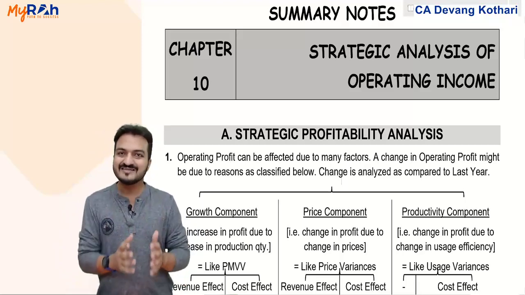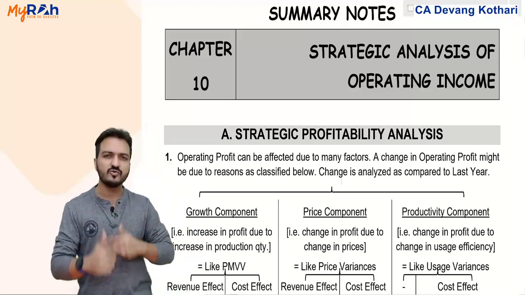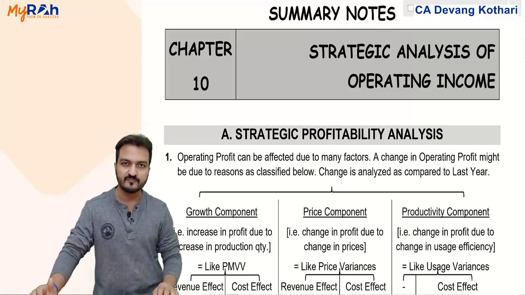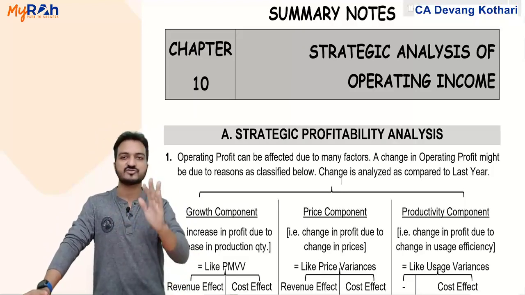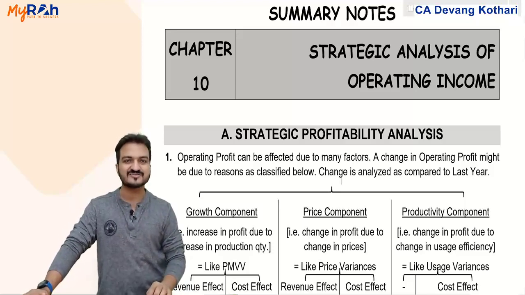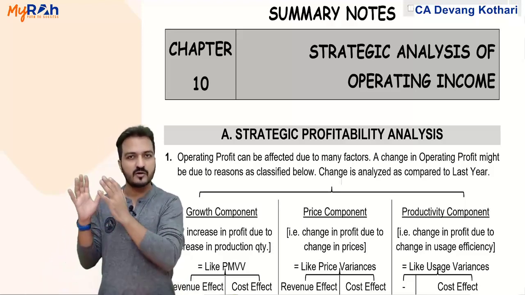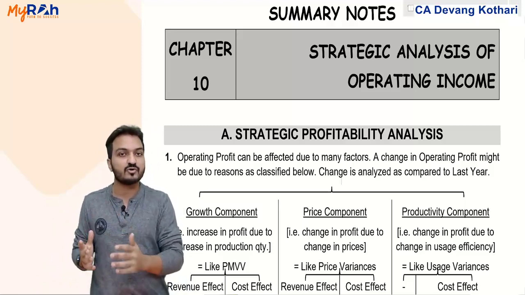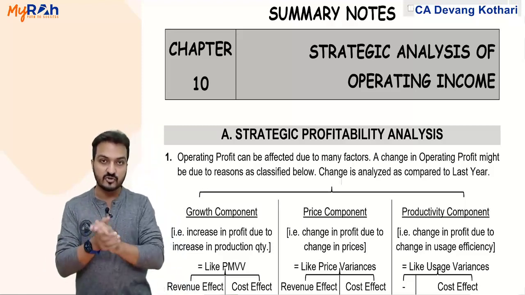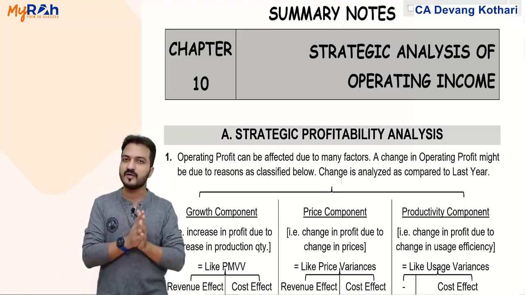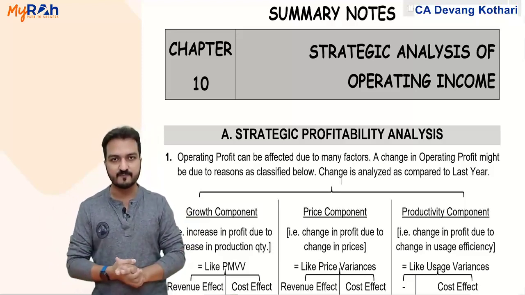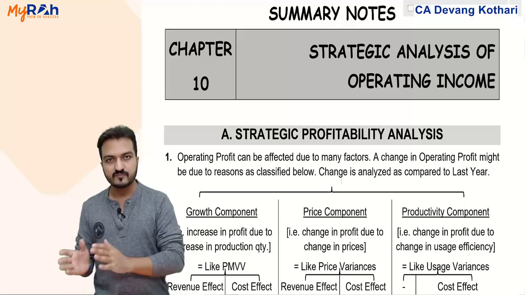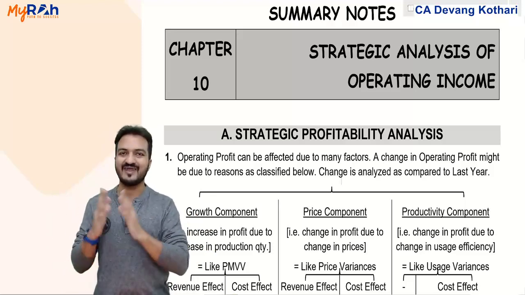Now the practicals involved in this chapter, the calculation part, is mostly pertaining to activity based costing. Activity based costing, yes, the one that you had done in your CA Inter syllabus, it has now been shifted to the CA Inter syllabus. So the calculation part involved in this chapter is mostly pertaining to activity based costing, but the theory part will involve various types of analysis here.